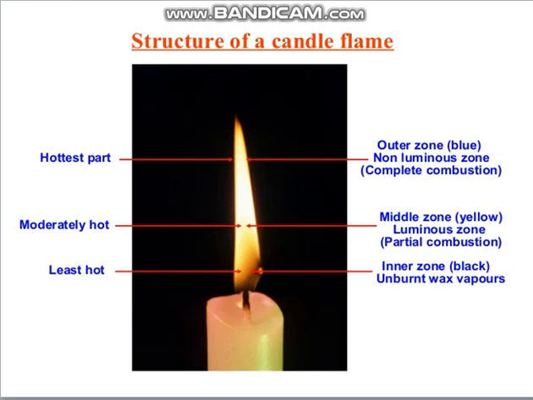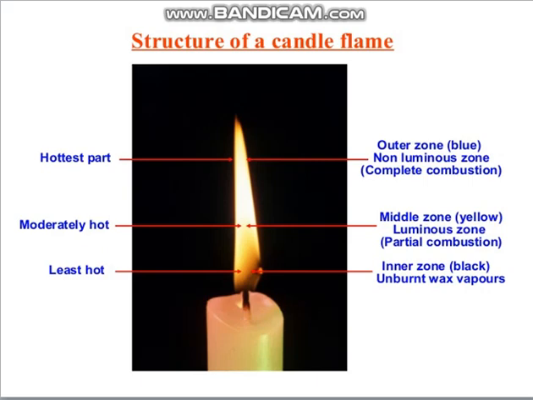and the highest temperature. After that, the middle zone is the luminous zone, because we can observe that yellow color part, exactly the flame part. It is yellow in color because here we have partial combustion. Now, why is there partial combustion? Because this part does not get sufficient oxygen, as it is not in direct contact with the atmosphere.